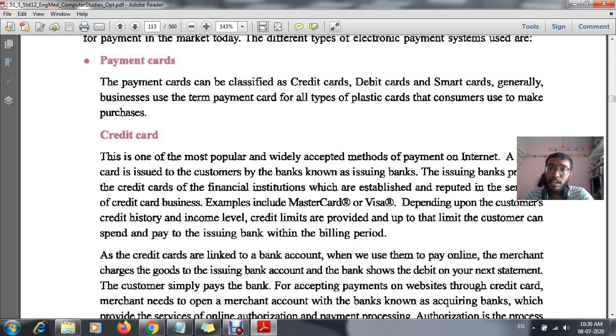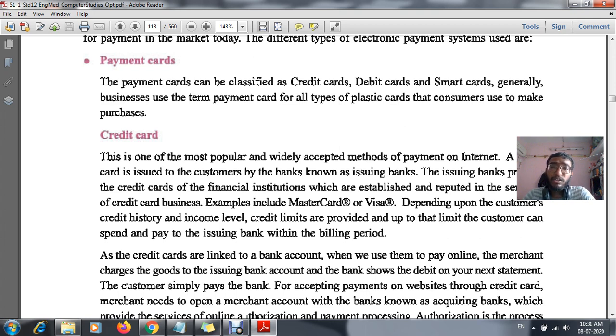Before getting this card, as you all know, we need a bank account. After opening a bank account, we deposit a certain amount, and then we get a card. That card can be either a debit card or a credit card. For a credit card we have to apply for it. First of all we will talk about the credit card.